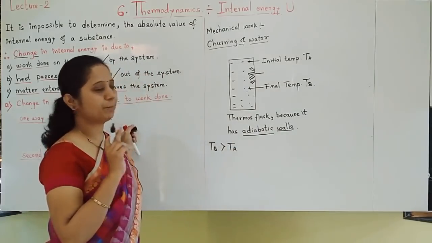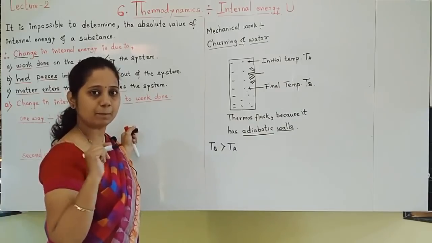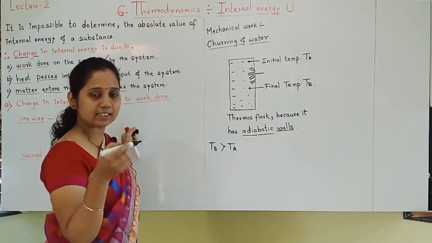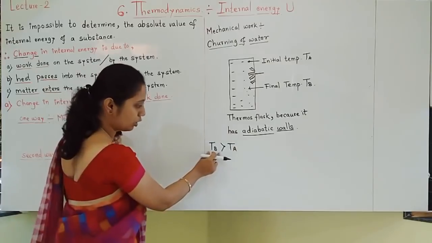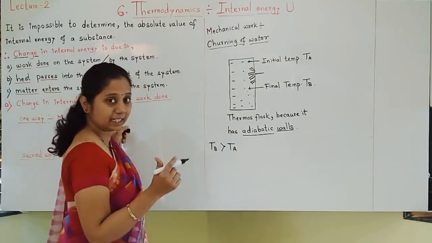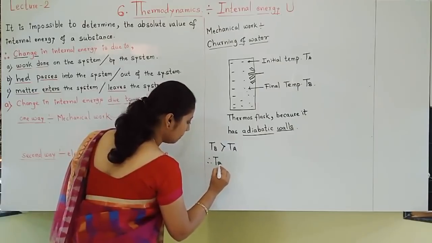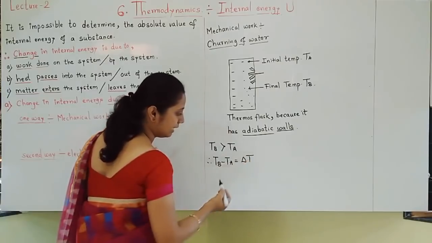Agree? Initial temperature TA. We perform work on the water. Which type of work? Mechanical work. After that, the temperature of water of course increases. That temperature we will call TB. Of course, we came to know that TB is greater than TA. Then what is the difference? TB minus TA is equal to delta T.